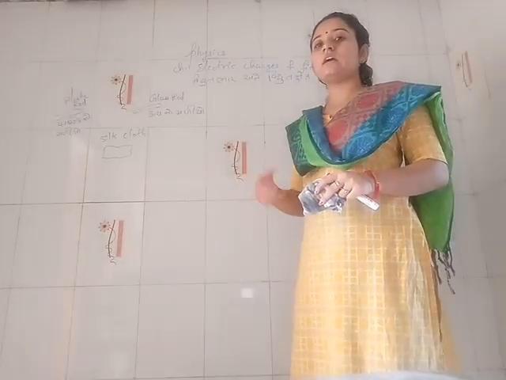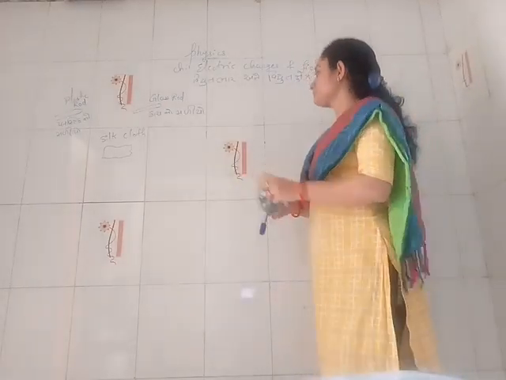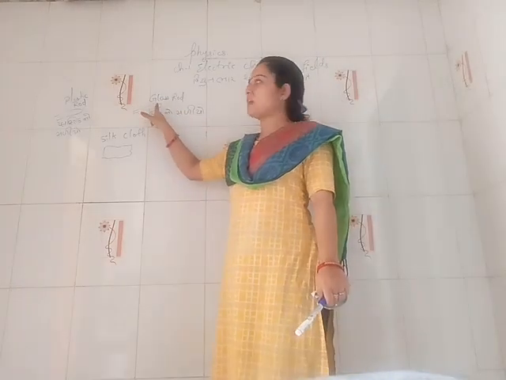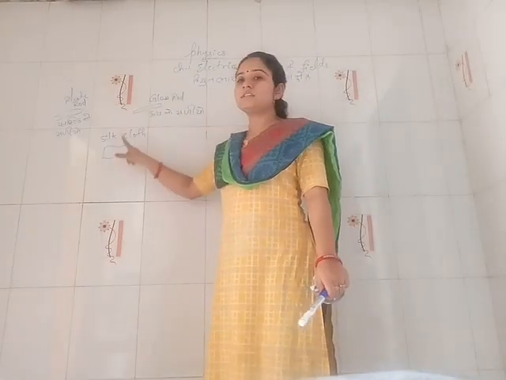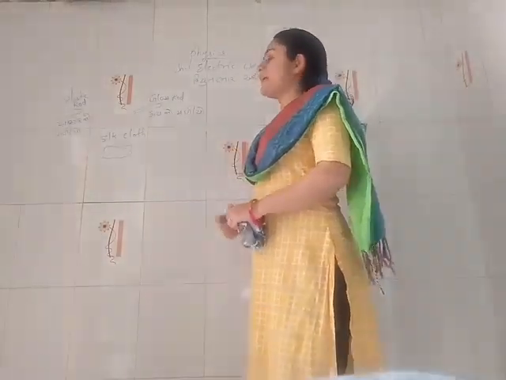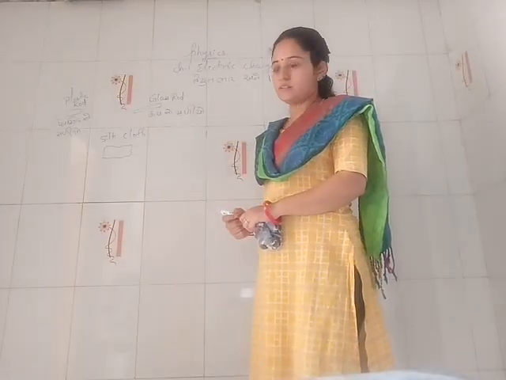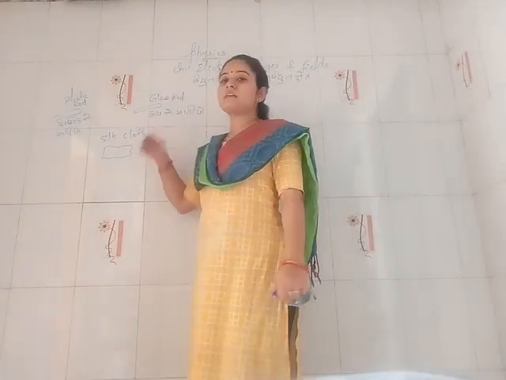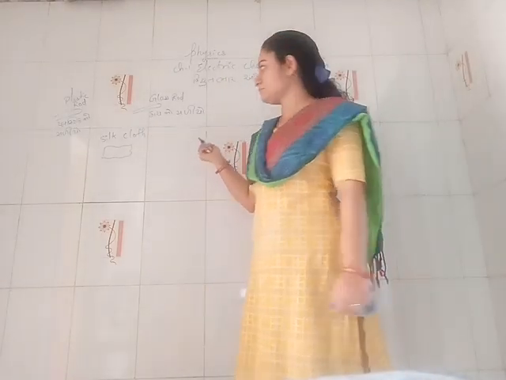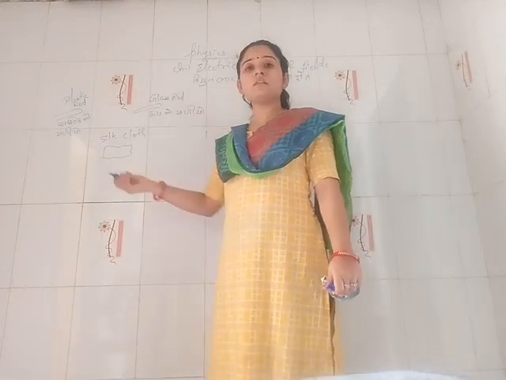That is the induction of the charges. When we rub a glass rod with a silk cloth or a fur, then what happens? This we have to understand: how charges are induced from one object to another object, or how they are transferred.